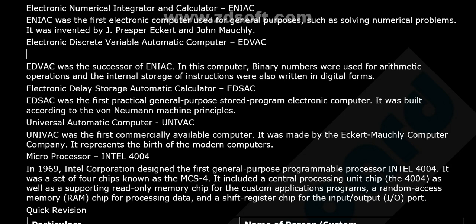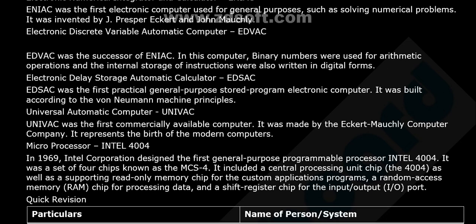digital forms. Next comes the EDSAC, Electronic Delay Storage Automatic Calculator. Delay storage. Remember the keywords. Electronic Delay Storage Automatic Calculator, EDSAC. It was the first practical, general purpose, stored program electronic computer. It was built according to the non von Neumann machine principles. So a question may be asked like this: which of the following computers was built according to the von Neumann machine principles? And which was the first practical general purpose stored program electronic computer? That is EDSAC and not EDVAC and ENIAC.